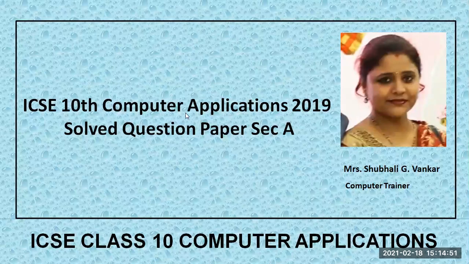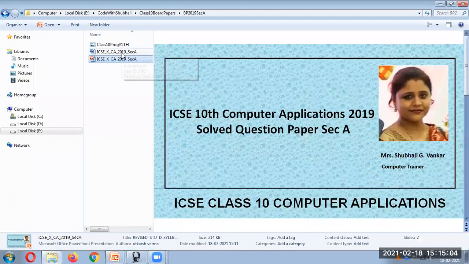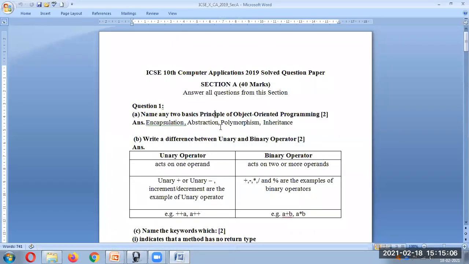Today we'll discuss the 2019 ICSE board paper, Section A. Okay, let us start with that. You'll get an idea about how to solve this paper because I have created this video to help you understand, especially Section A. Each question carries only 2 or 1 marks, so you can easily understand.